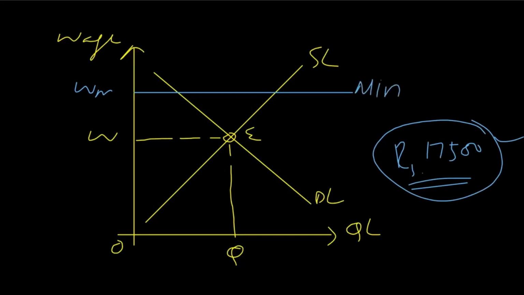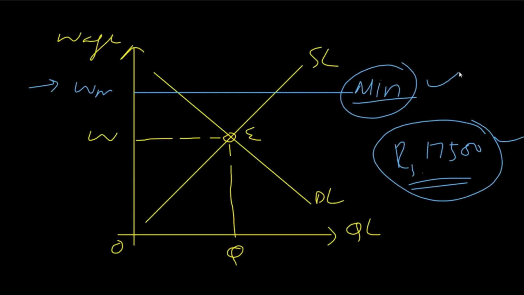It confuses students sometimes: if we are calling it minimum, why is it more than the equilibrium wage rate? Definitely here minimum means minimum limit. Government sets this minimum limit and asks the employers to pay more than this but not less than this.